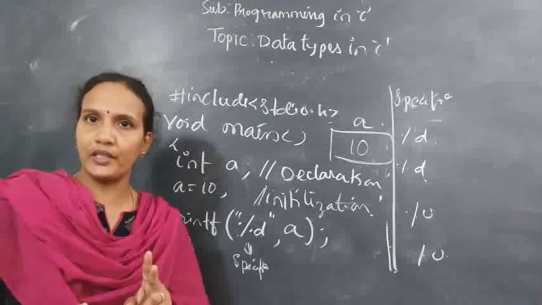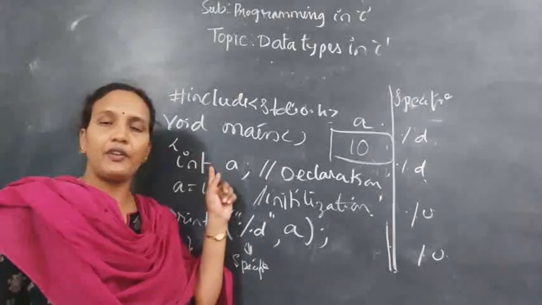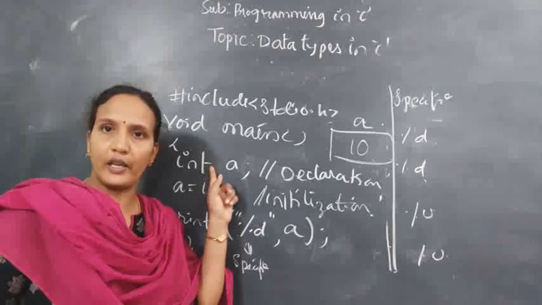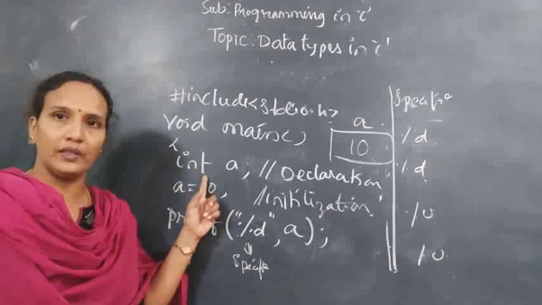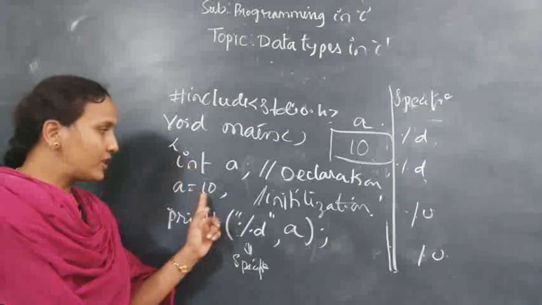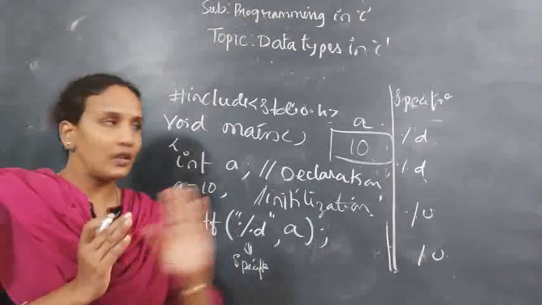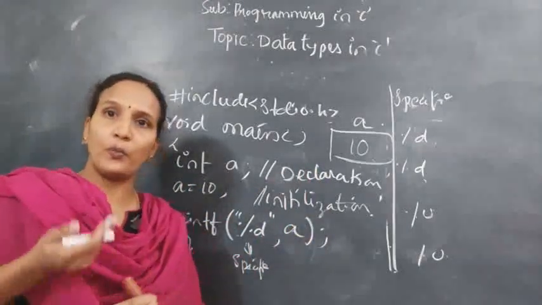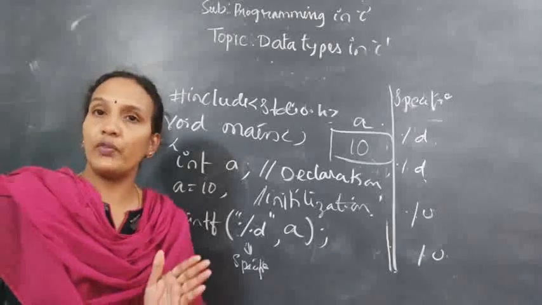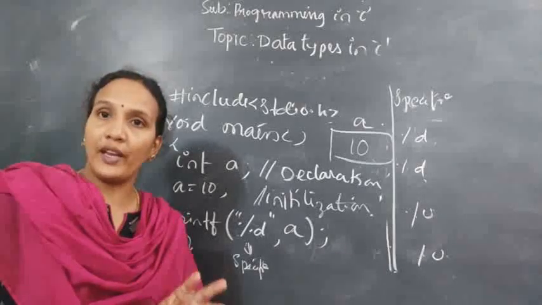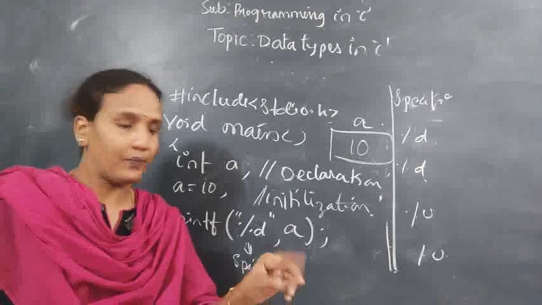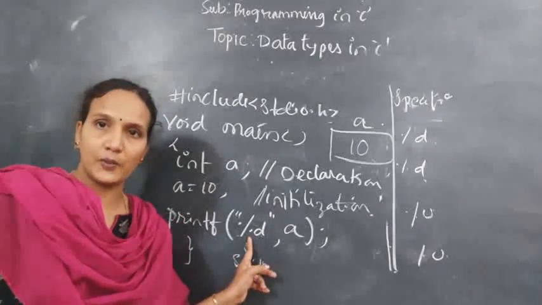Only 2 points you need to consider here. If you want to store an integer value, then we use the int keyword, a. Next is called the initialization. With this, value storing is over. But when you want to print, then you should inform the compiler what type of variable you are printing on the screen. That is by using a format specifier.